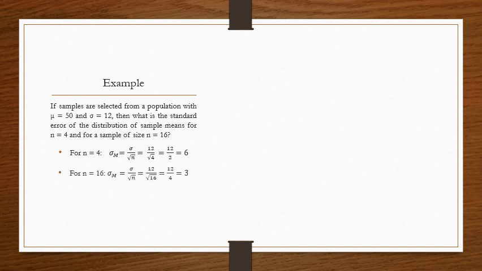Now let's repeat this for n equals 16, which is a larger number for n, which should give us a lower standard error. And it does. If you put 16 into the equation instead, you end up with a standard error of 3, which is about half the error.